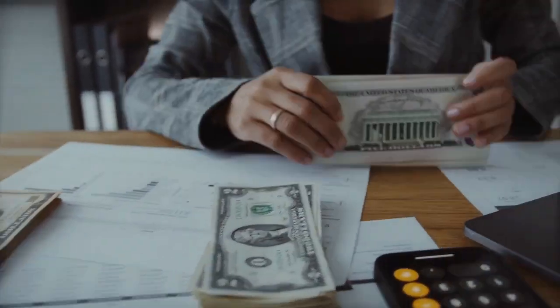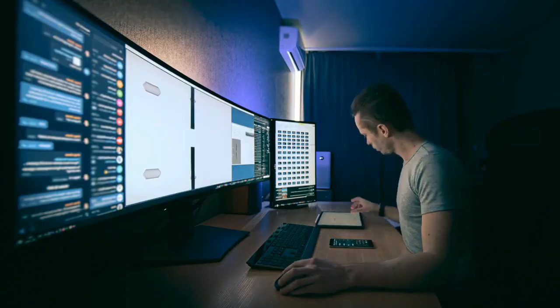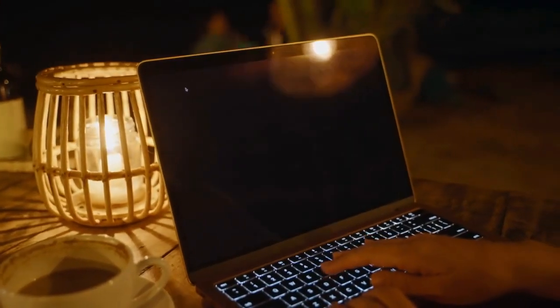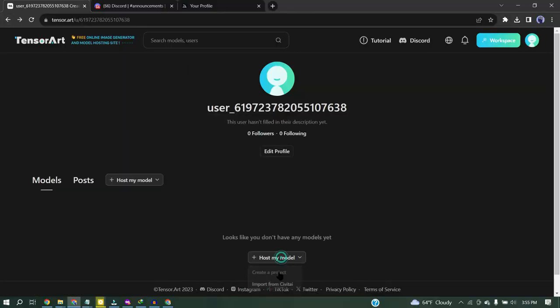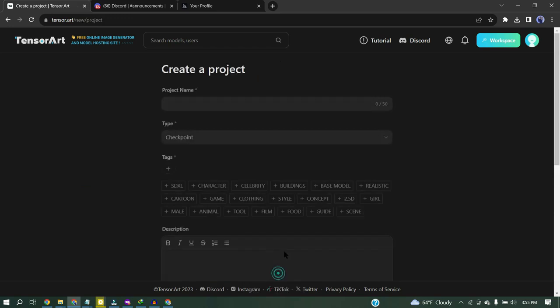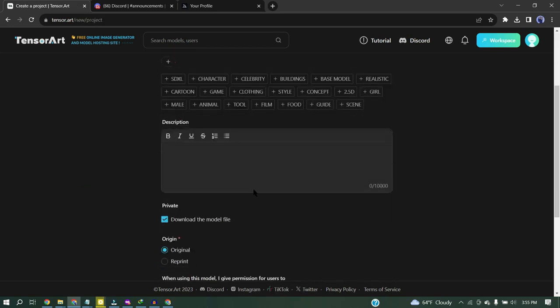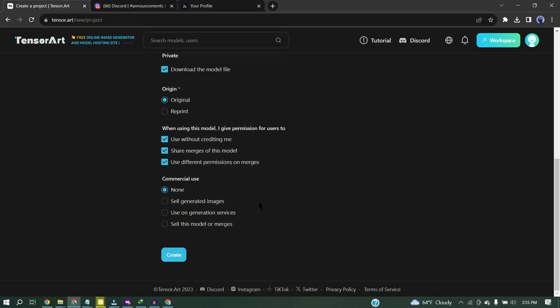Alright, now let's talk about earning. If you are a developer and you have an image generator model, then you can earn money from Tensor Art. You can host your model. You will have the copyright of your model also. Tensor Art will pay you if the user runs your model.